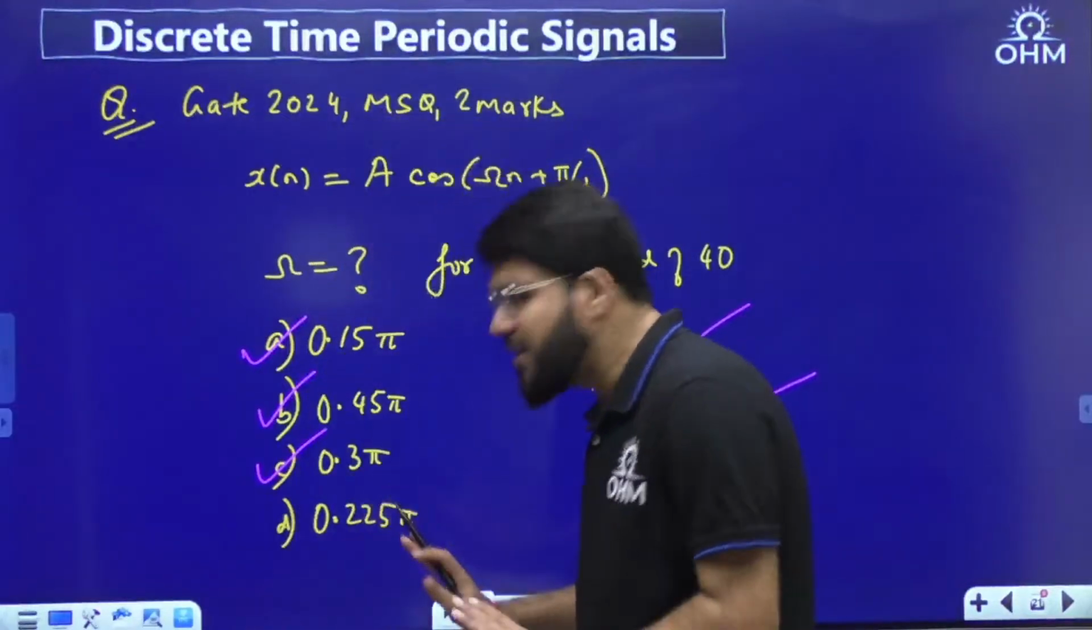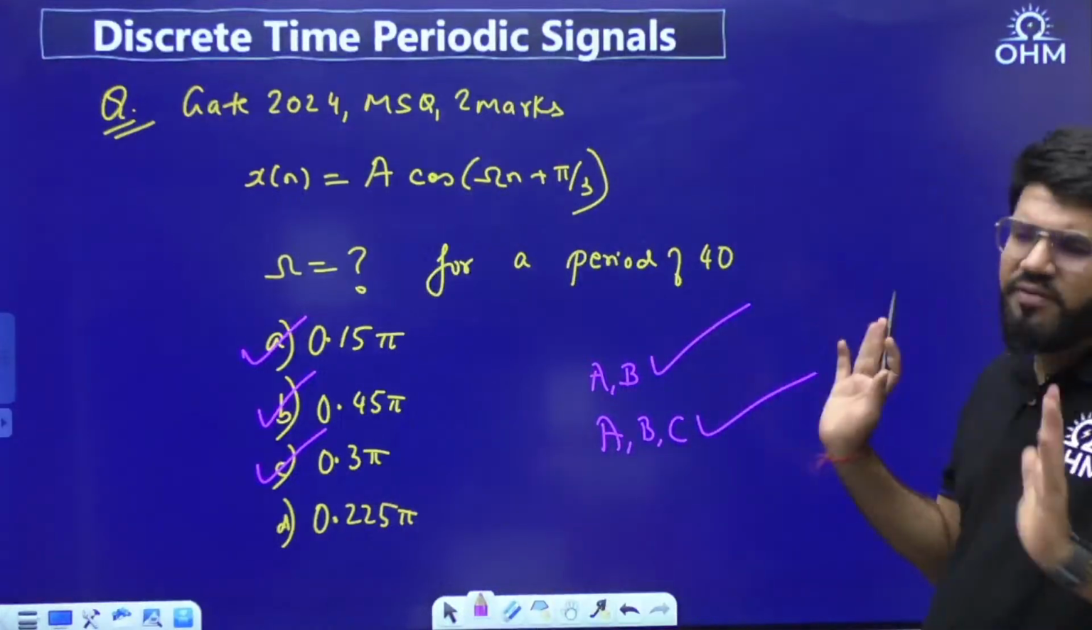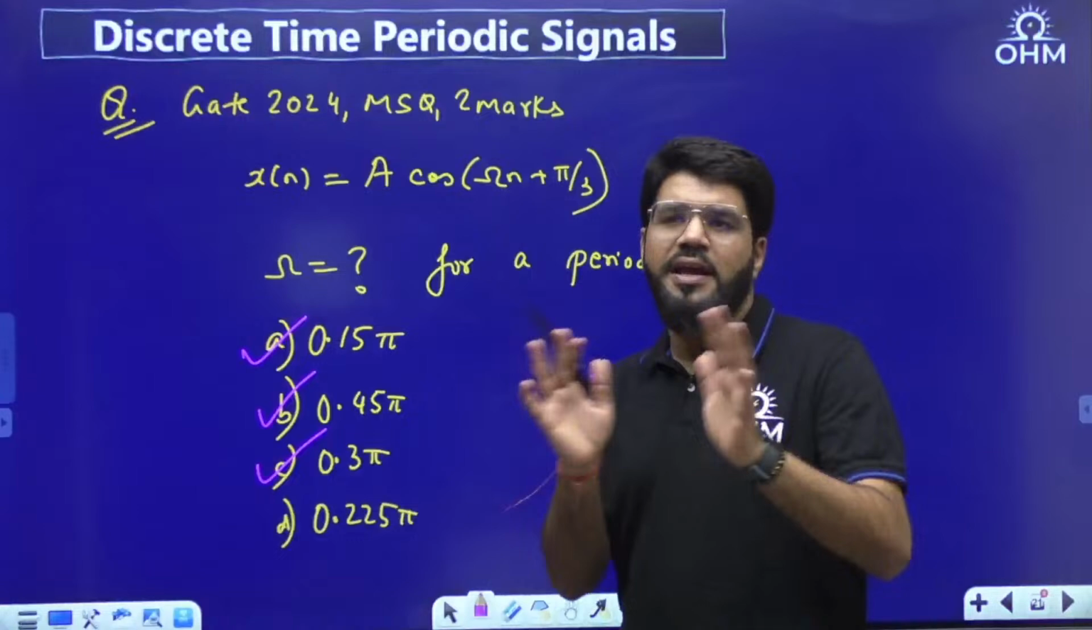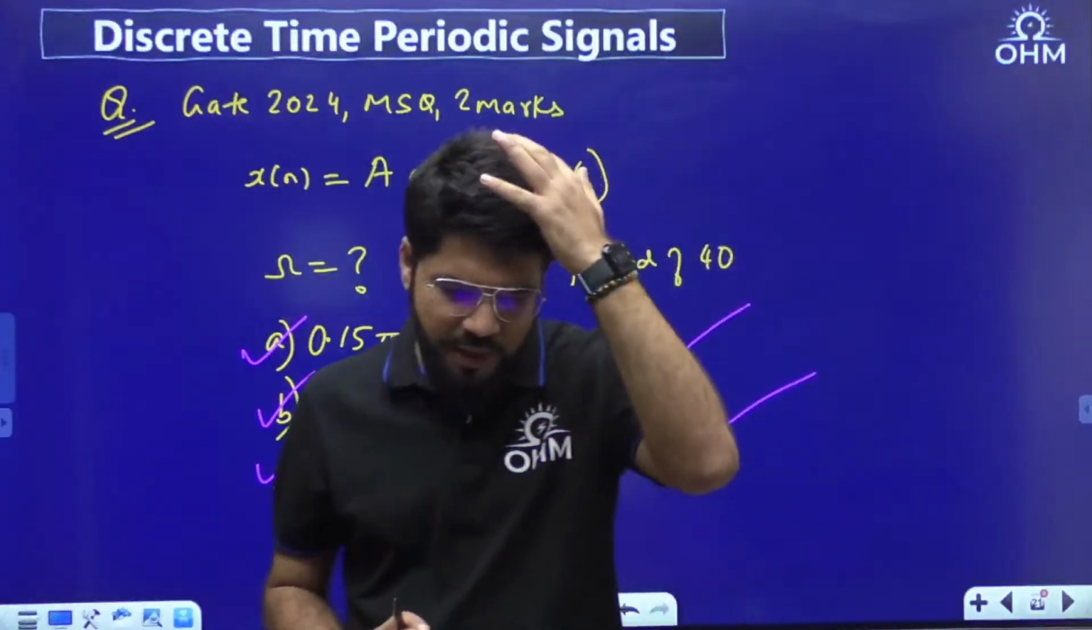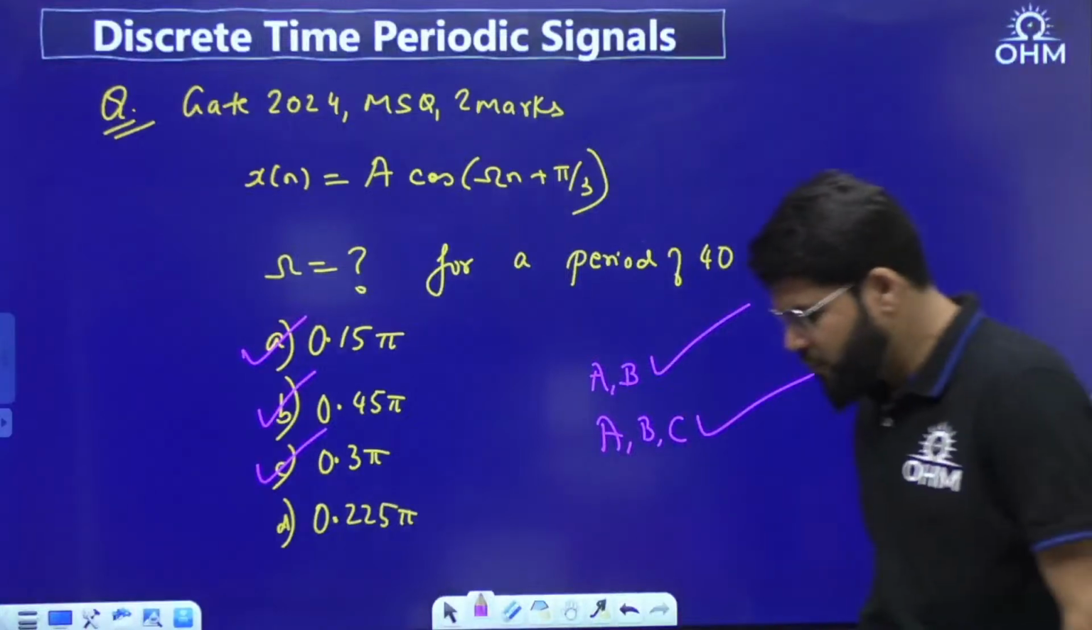If you have chosen D, then that is something wrong. But whether you have chosen AB or ABC, both were given correct marks. It's not like those who chose AB were given incorrect marks. No. That is what happened this year only. GATE 2024 MSQ, 2 marks.